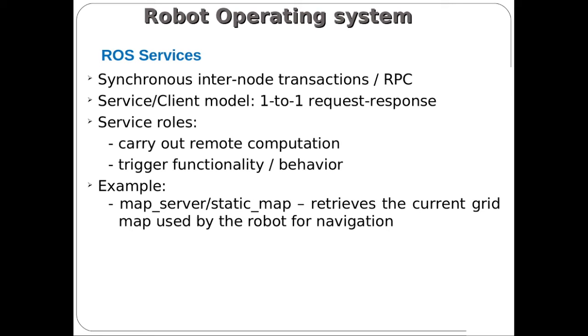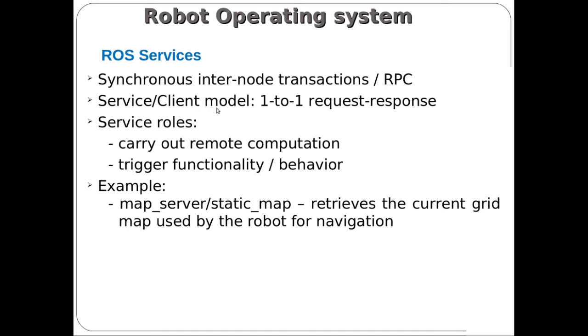In ROS service, it is possible to send information from one node to another node and get feedback from the other node. If we have 2 different nodes, one node sends a message to the other node, and the same node gives a response. So two-way communication is possible.